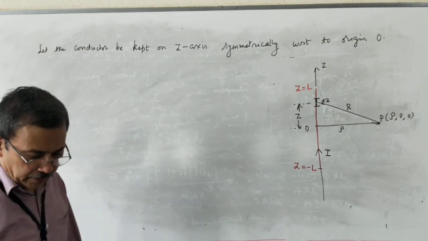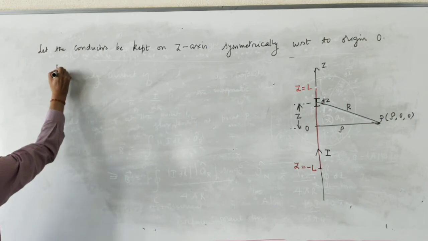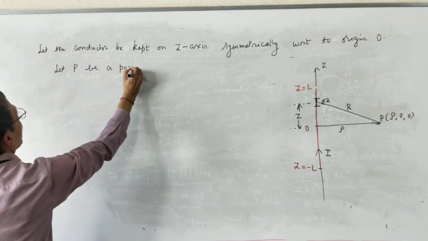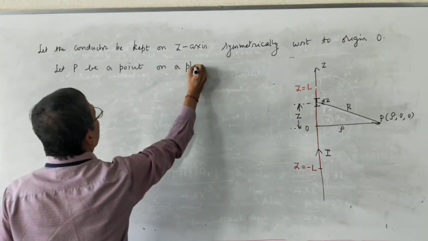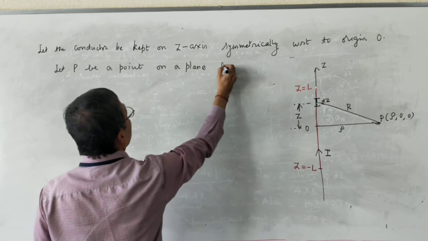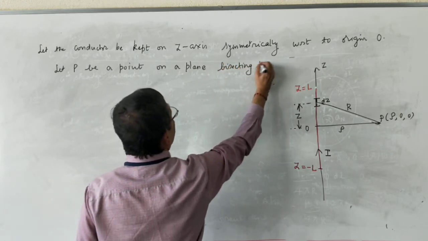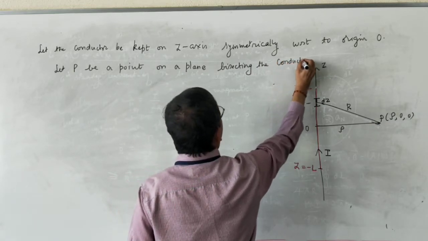Next, I am going to find the magnetic flux density at point P. Let P be a point on a plane bisecting the conductor.